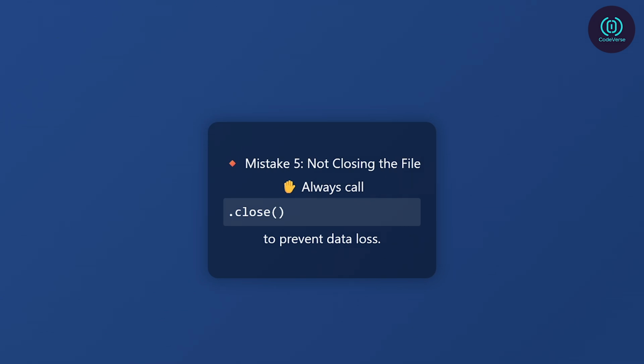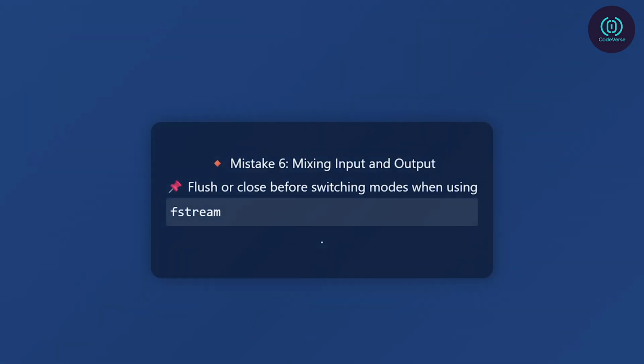Mistake 5: not closing the file. Forgetting to close a file stream can lead to data loss or file corruption, especially when writing. Although files are often closed automatically when the stream object goes out of scope, it's a best practice to close them manually using .close().